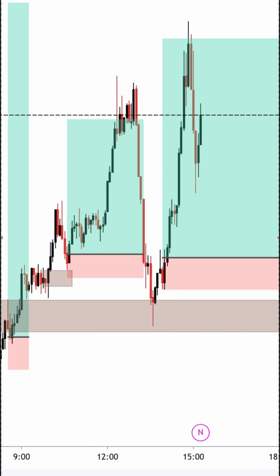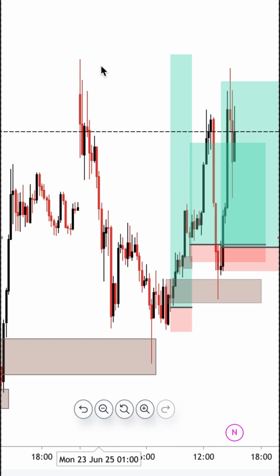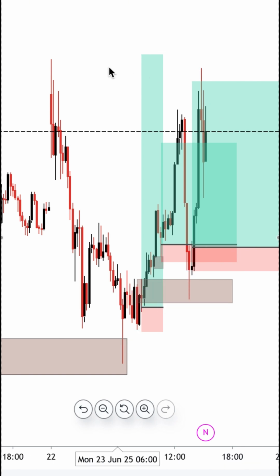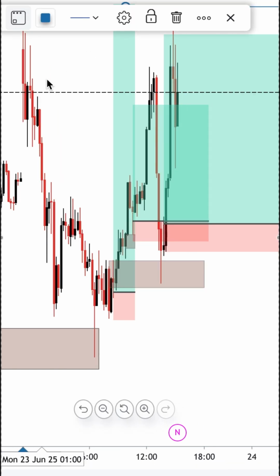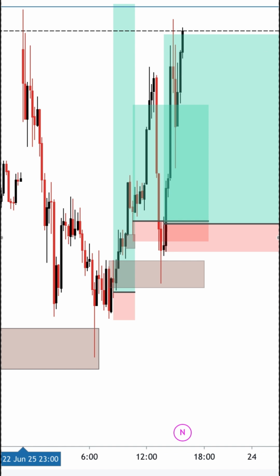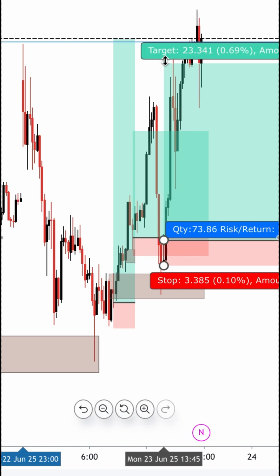Then the question was, where are we targeting now? If you look at where we were targeting on those trades that we took, you see that our target was actually this high, right? Because we know that this high is a very, very good level, which is a level of transactional liquidity that once the market takes it out, we're going to have a very strong reversal to the downside. Then at the end of the day, that high remained our prime TP level. Then boom, boom, boom, gold smashed all the way to the upside. You see, that was how we were able to capitalize from this beautiful trade.